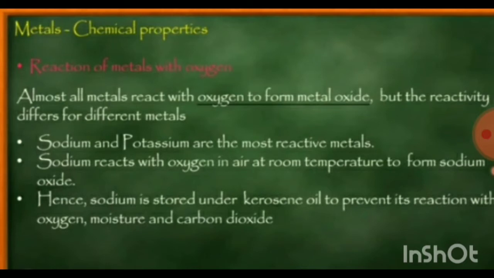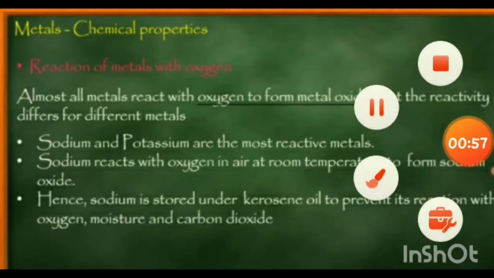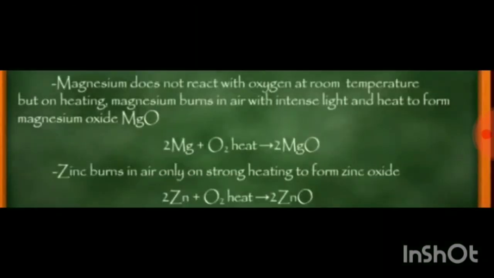Sodium reacts with oxygen in air at room temperature to form sodium oxide. So when sodium reacts with oxygen, what is formed? Sodium oxide. Hence sodium is stored under kerosene oil to prevent its reaction with oxygen, moisture and carbon dioxide. Okay, so it is stored under kerosene oil so that it does not react with oxygen, moisture and carbon dioxide.